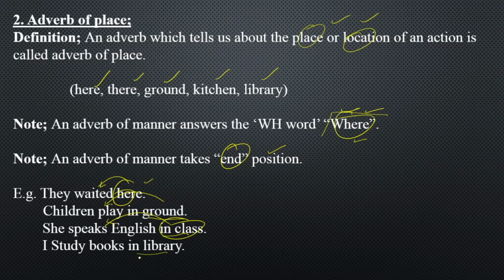And the last example: I study books. Where do I study books? Again, the WH word tells us that I study books in library, adding something to study and telling us the place or location of an action. And it answers the WH word where, and takes the end position. So here, ground, class, library are your adverbs of place.